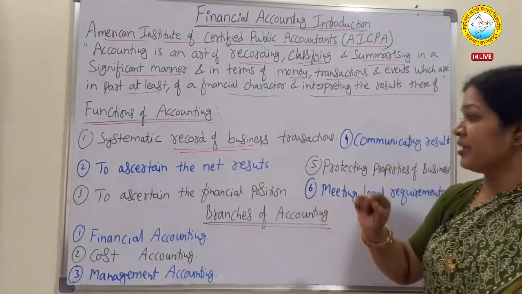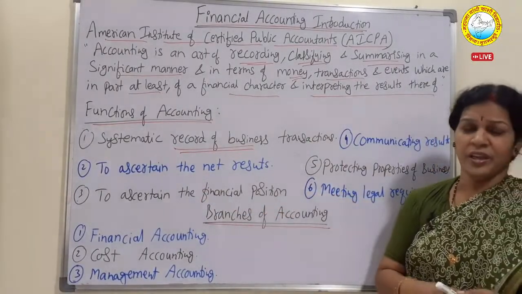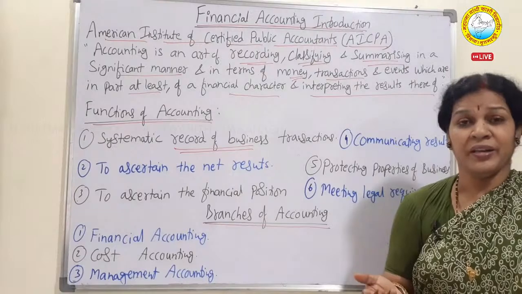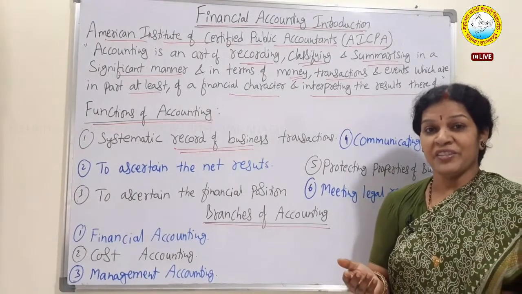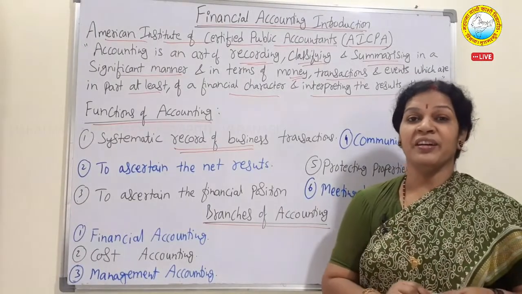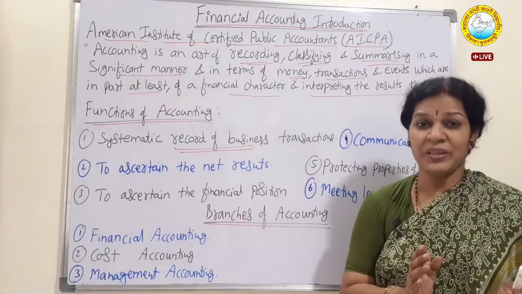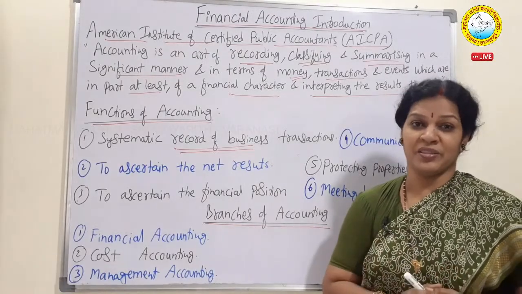This is the first thing. The second one is to ascertain the net results. We want to know the net results. How do we come to know? If you see the profits and losses, you will know exactly the net result. How much is the net result? Are we getting a profit? Are we getting a loss?